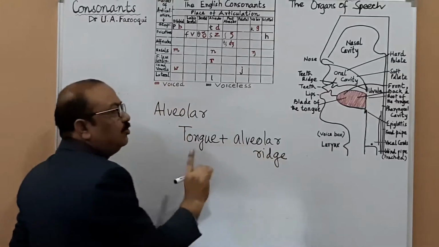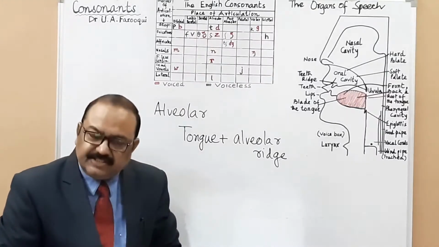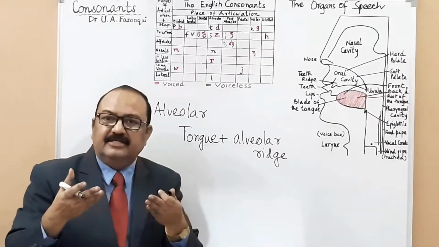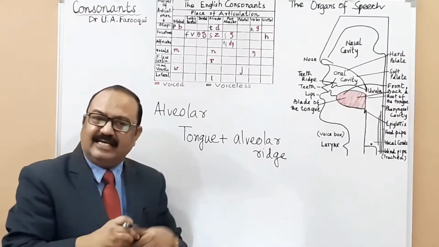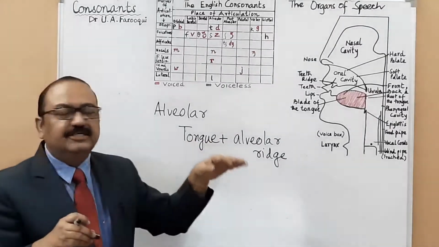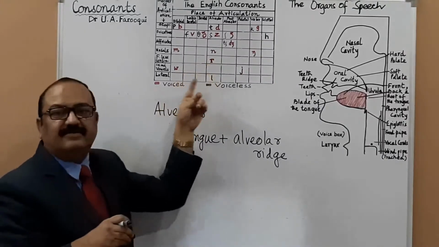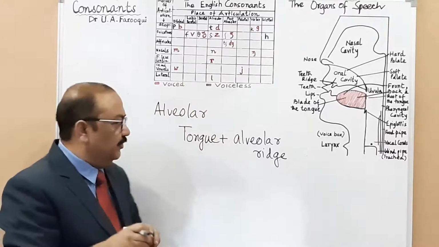I hope you understand the location of the alveolar ridge. Where is it? Just above the upper teeth. So the tip of the tongue touches the alveolar ridge, and the ridge is just above the teeth. And what are the sounds? Ta, da, sa, za, na, ra, and la. These are the sounds.